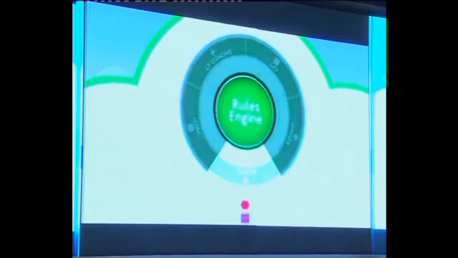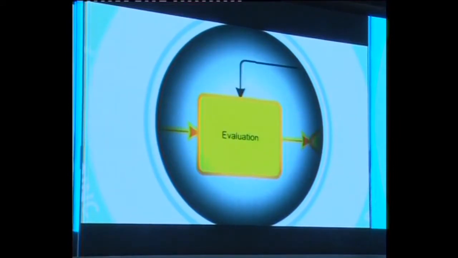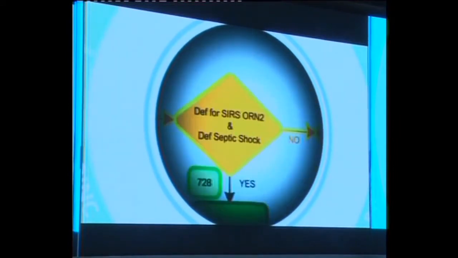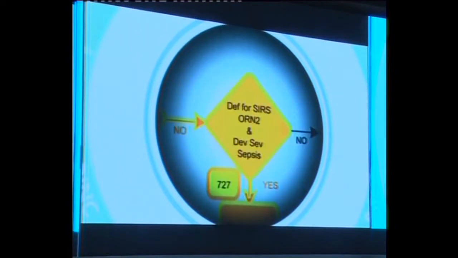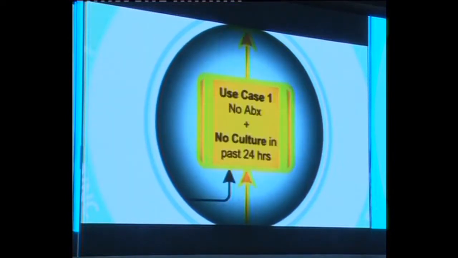Behind it all is a rules engine built on clinical knowledge from rich content sources like UpToDate, Lexicomp, and Provation. The rules engine accesses the standardized data and executes thousands of clinical scenarios to determine what decision support is warranted. In this case, the analysis indicates that the patient is suffering from severe sepsis.